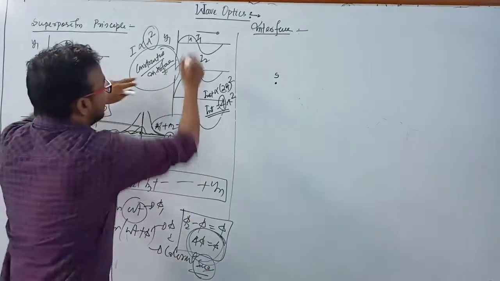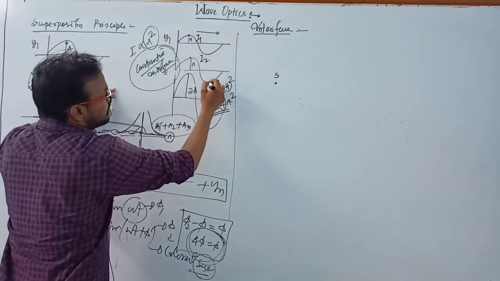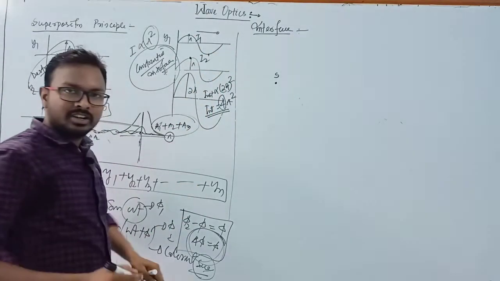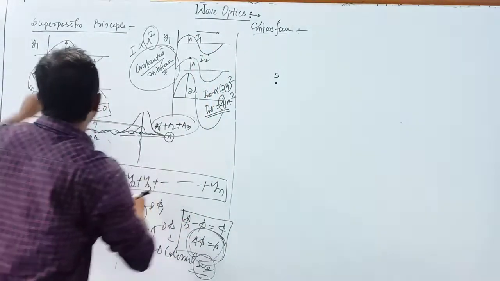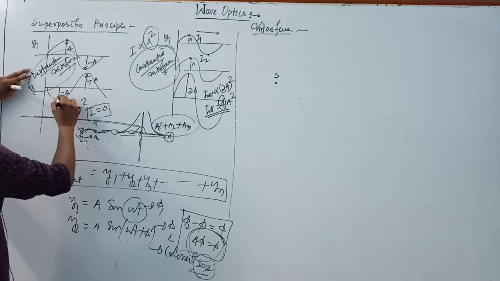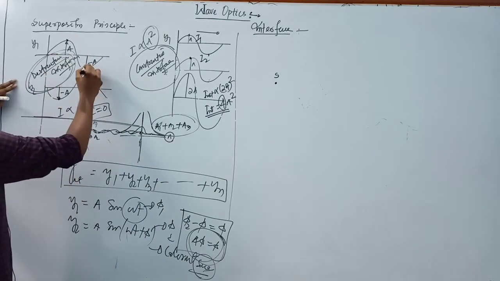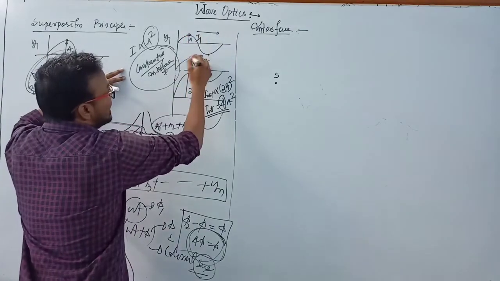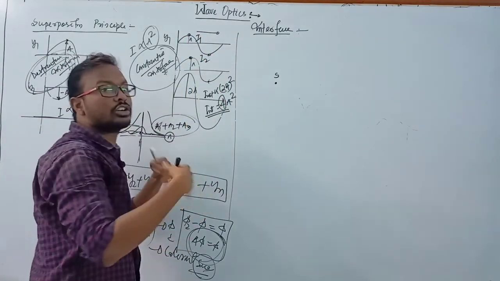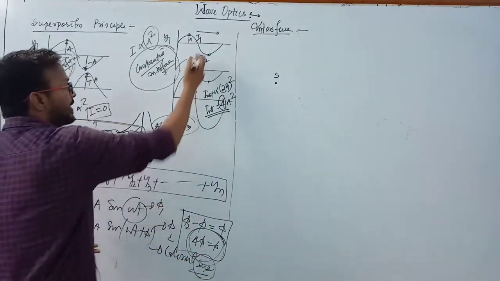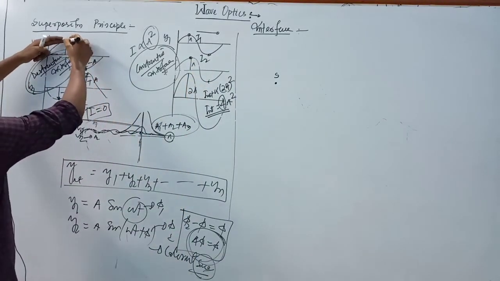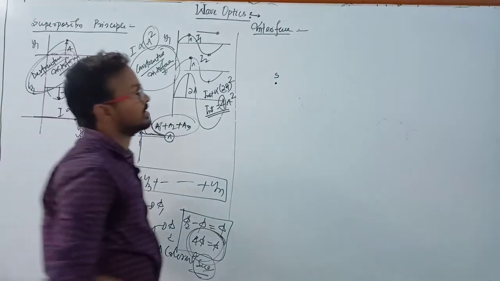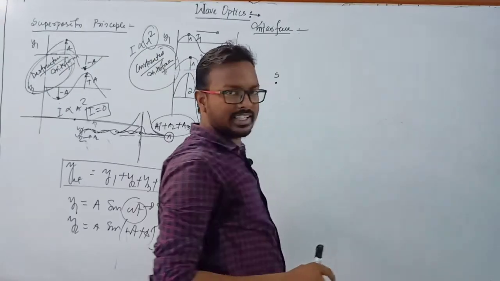Here crest and crest match each other, trough and trough also join each other. But here one crest and one trough give destructive interference. One trough, one crest gives destructive. But crest with crest and trough with trough gives constructive interference, and crest with trough gives destructive interference. So we have to find the interference.